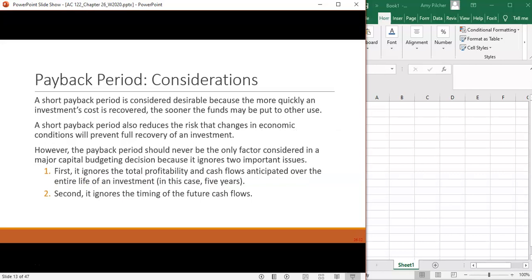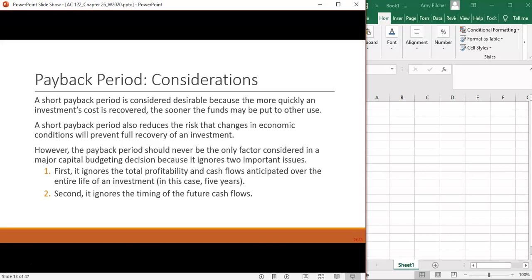We usually want a short payback period because the sooner that we can recoup that money that we paid on that investment, the sooner that we can move on to other investments. We also avoid risk if we use shorter payback periods. Most of that risk comes from any kind of economic conditions that prevent us from recovering the investment.